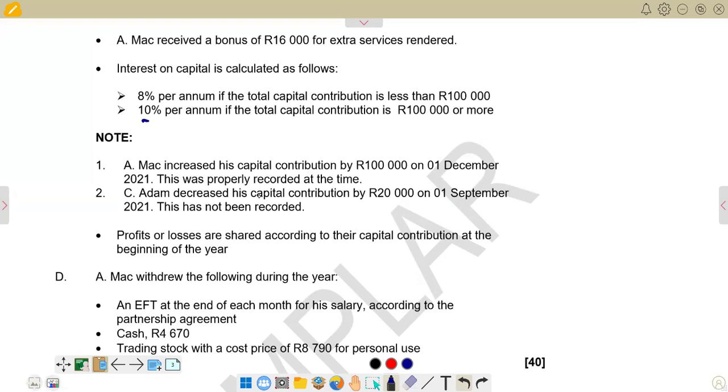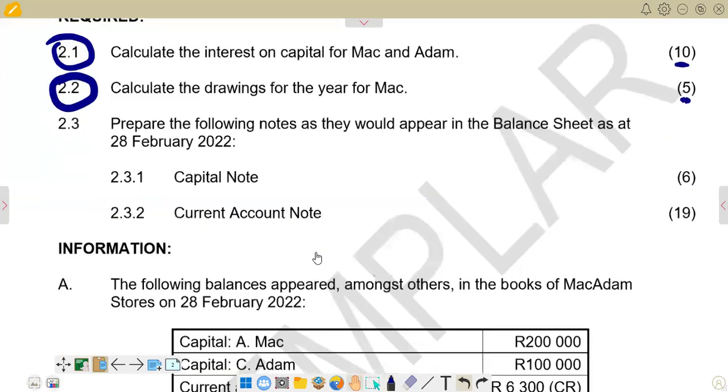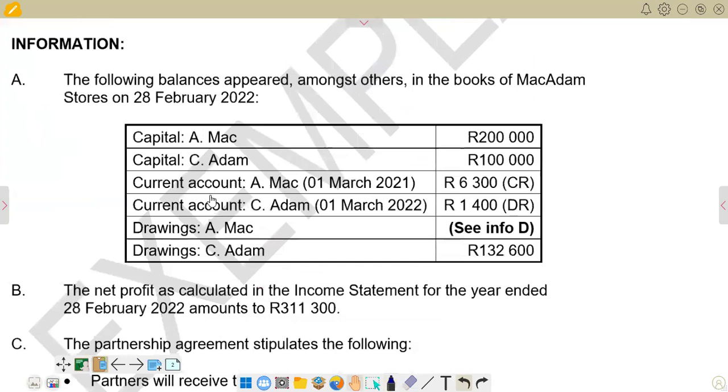If you go back there, we can try to see what balance we have at the beginning of the year. We are given the capital balance for Mark of 200,000, but we are told that 100,000 was introduced during the year.